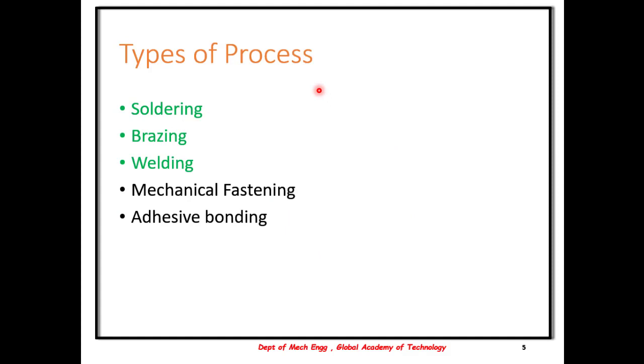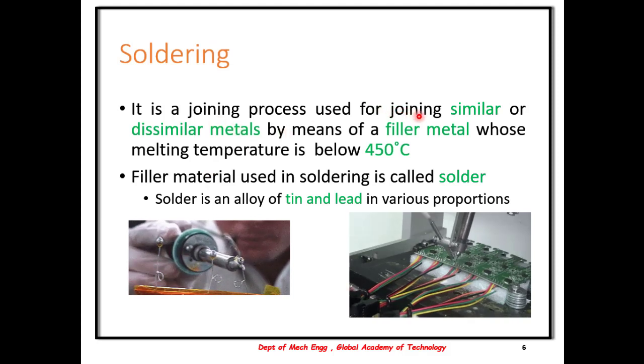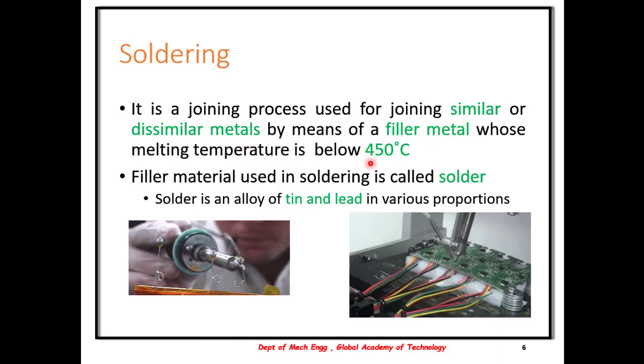There are various types of processes available for this. The syllabus lists soldering, brazing and welding, so let us look at these. Soldering is a joining process used for joining either similar or dissimilar metals by use of a filler metal, and the melting temperature is below 450 degrees Celsius.